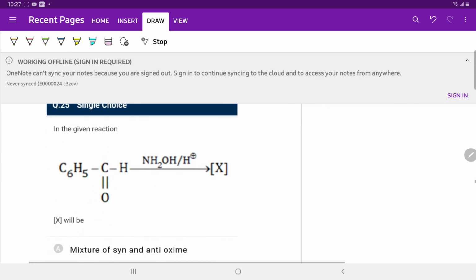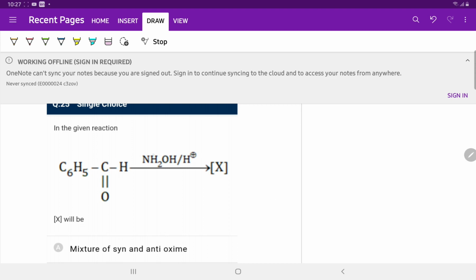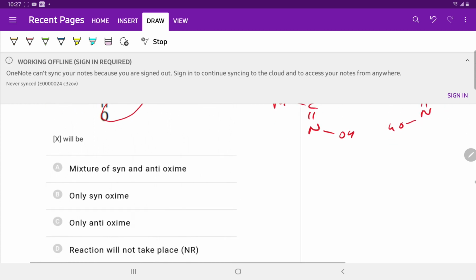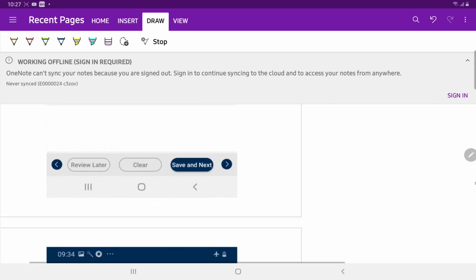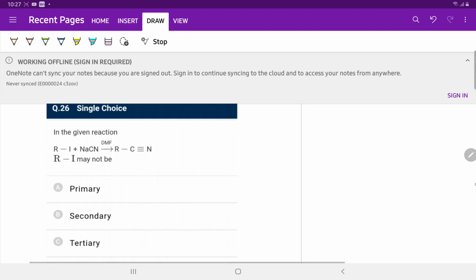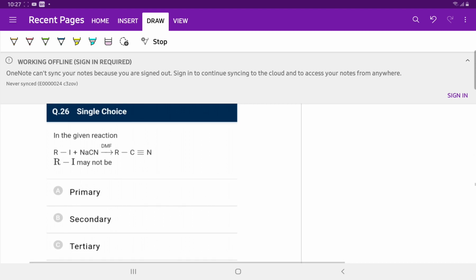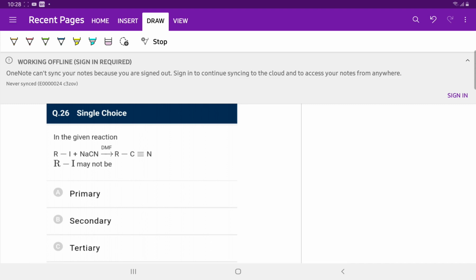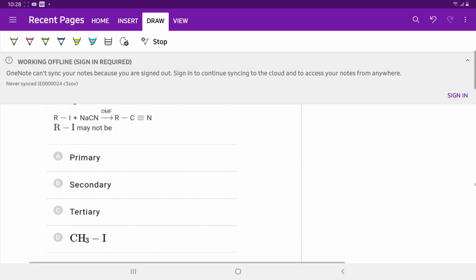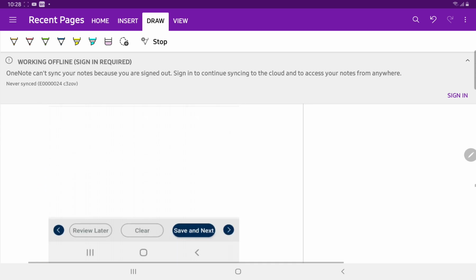Question number 25. Benzaldehyde reacts with hydroxylamine. So there is a removal of H2O and it forms PhCH double bond NOH, syn and anti, two geometrical isomers. Mixture of syn and anti oxime. Option A is correct. In the given reaction, RI reacts with NaCN in the presence of DMF. In the presence of dimethylformamide, there is an SN2 reaction. In SN2 reactions, tertiary alkyl halides are least reactive. So option C is correct.